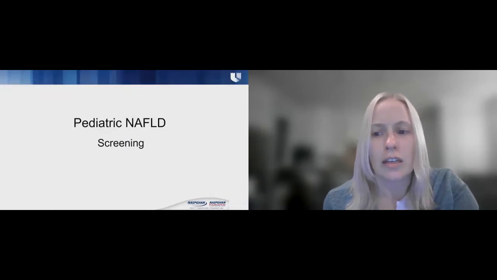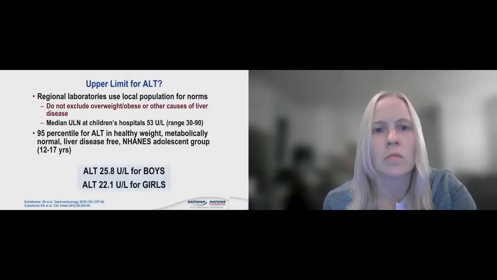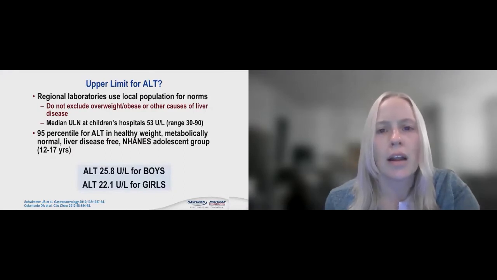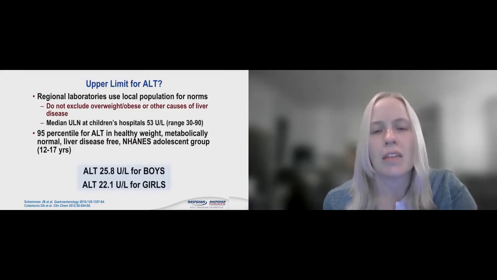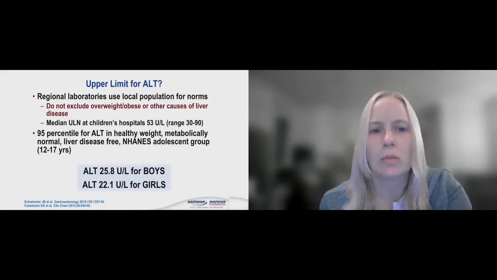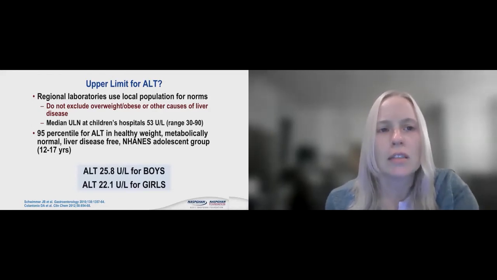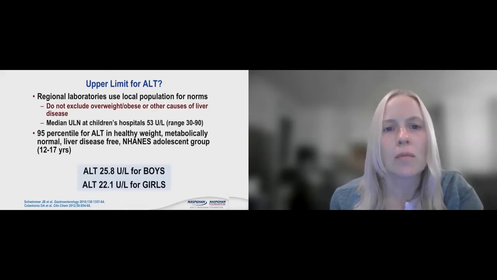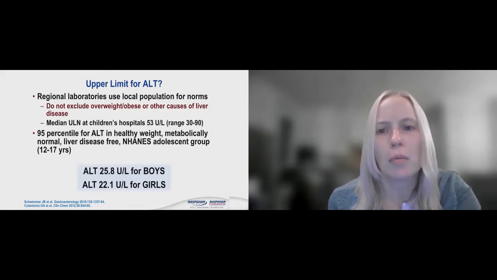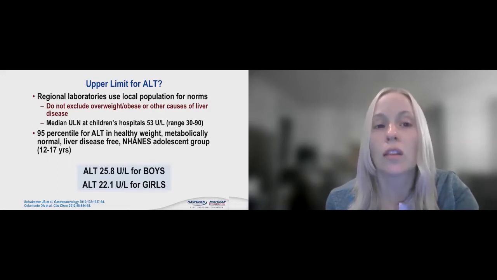Talking about the screening. Next, please. So we always talk about ALT, AST. What does this all mean? If you ever look at a lab report and you have a pediatric patient, we realize that the numbers they use there may be 40 or 50 for the upper limit of normal. These are actually determined by regional laboratories using local populations for the norm. It does not exclude patients that are overweight or obese or those with liver disease. And so they just put together a group of patients to say, here's our norm.